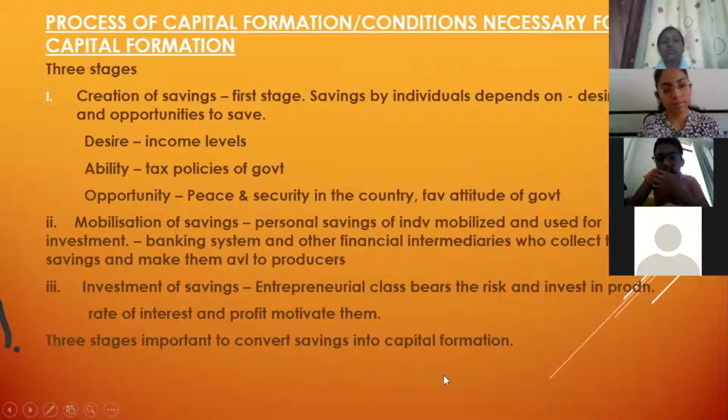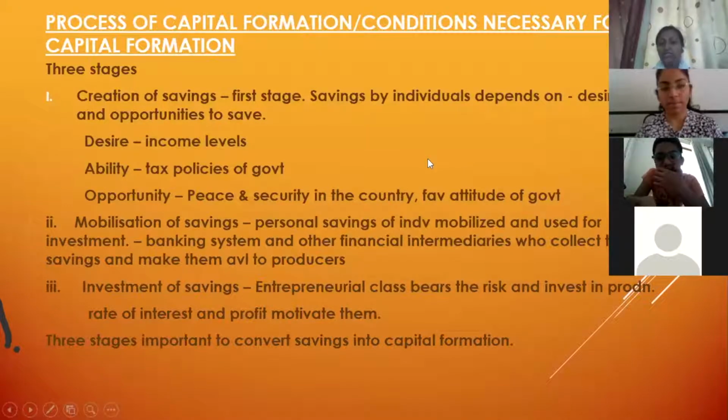Okay, creation of savings. This is the first stage in capital formation. Now, what is creation of savings? Everybody knows what is savings. The part which you take out from your income to be used in case of emergency, or in our case, when we are studying economy, that saving should be that portion which we use to reinvest. Okay, so this saving is done by individuals.